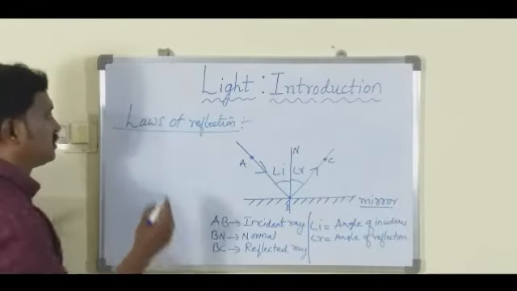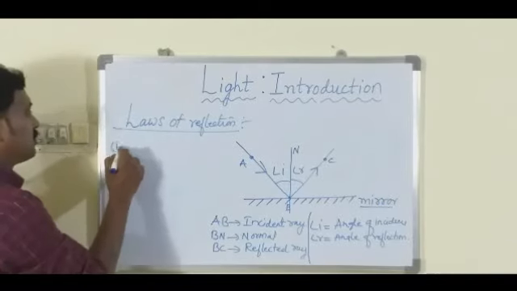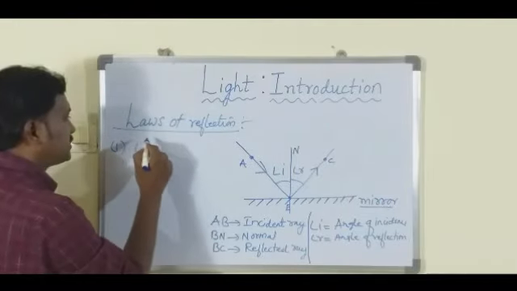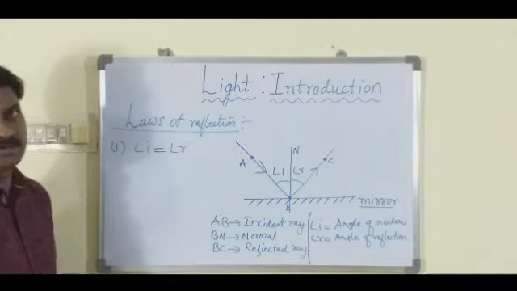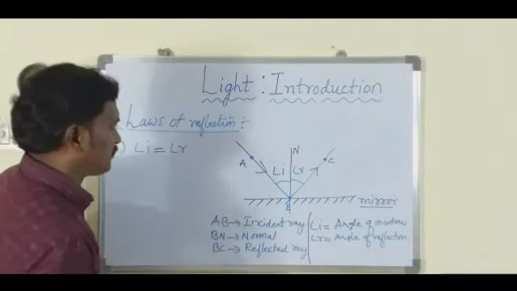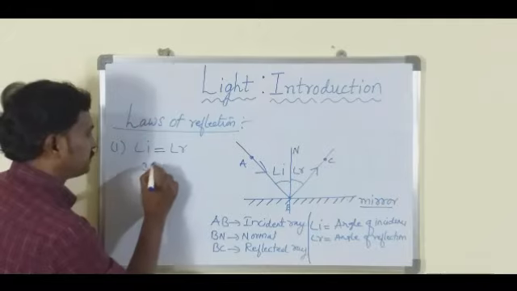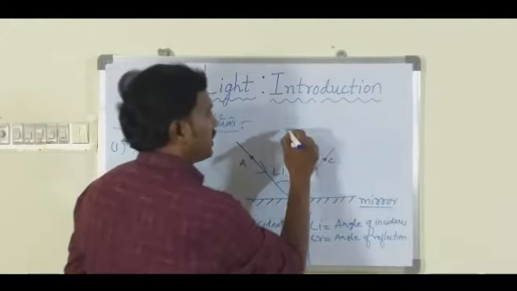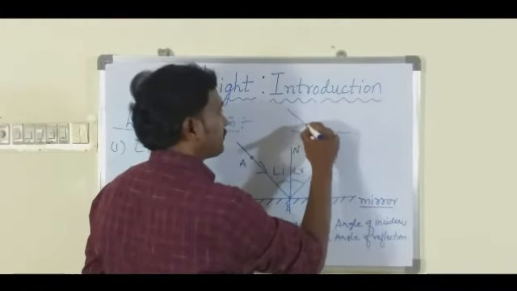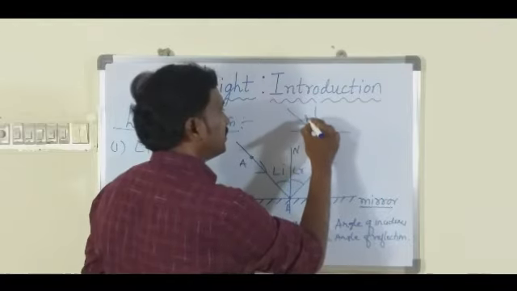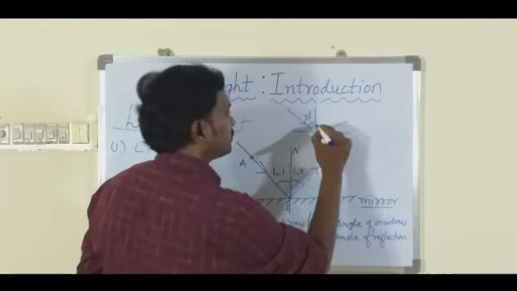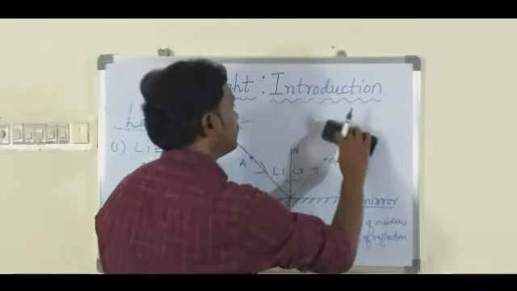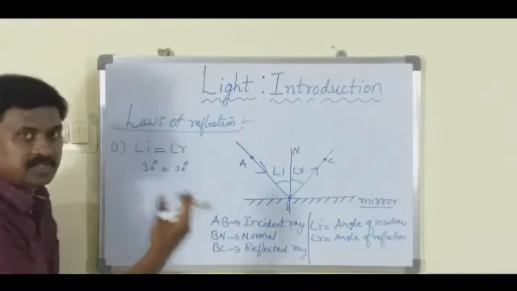Now let us see what are the laws of reflection here. The first law of reflection is, wherever the reflection takes place, the angle of incidence is always equal to the angle of reflection. This is the first rule. For example, if the angle of incidence is 30 degrees, then the angle of reflection also will be 30 degrees. I mean to say that when a light ray falls here at an angle of incidence of 30 degrees, it never goes at 60 degrees. It never goes like this. The angle of incidence will always be equal to the angle of reflection. That is the first rule.